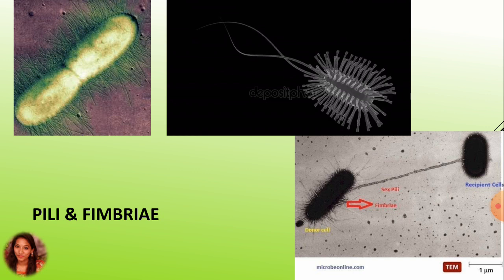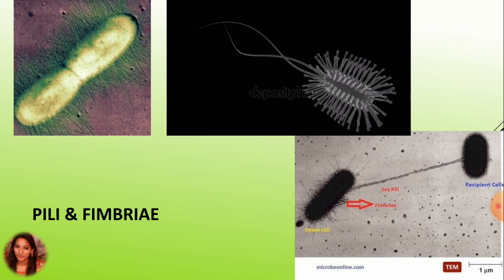Here the surface of some bacteria is covered by a number of thin, straight hair-like appendages called pili or fimbriae. They are comparatively shorter and thinner than flagella. They are more common in gram-negative bacteria, while not reported in gram-positive bacteria.